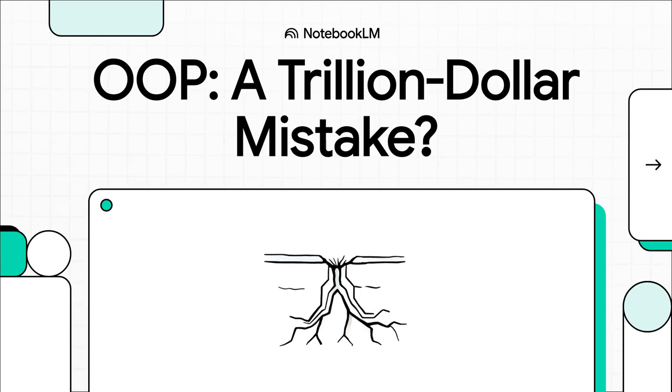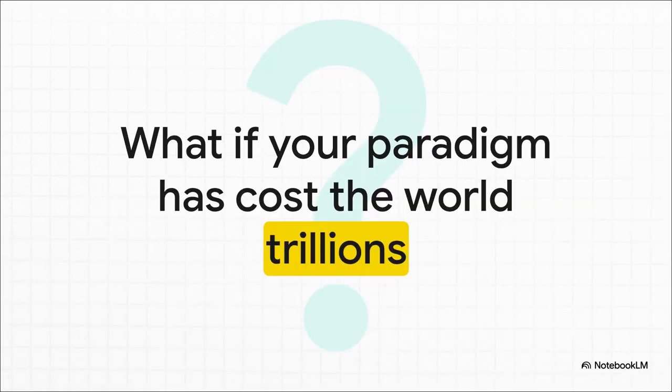For decades, one single programming paradigm has completely dominated the way we build software. It's what they teach in every university, it's the go-to for the enterprise, it's pretty much the bedrock of our careers. But what if that entire foundation is cracked? What if the very tools we've been using to manage complexity are secretly the biggest source of it?